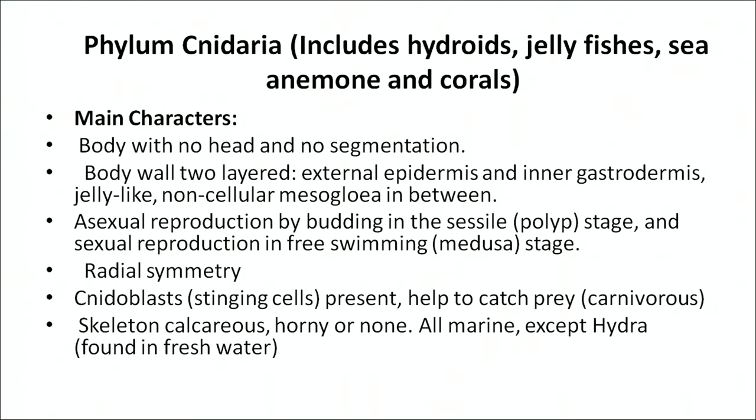Asexual reproduction takes place by budding, that is in the polyp stage or sessile stage, and sexual reproduction takes place in the free swimming stage, and that stage is called the medusa stage. So it has two stages in which the reproduction goes on. One is your sessile stage or polyp stage, and the other one is your medusa stage.